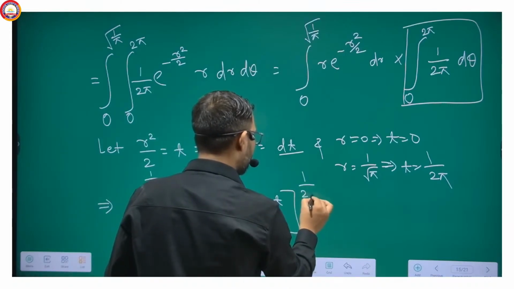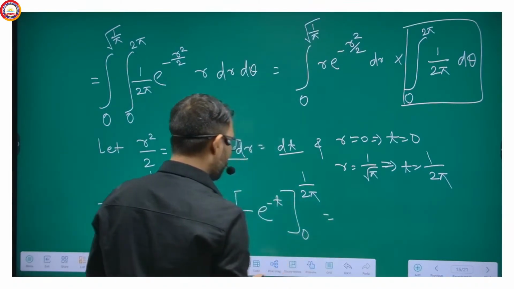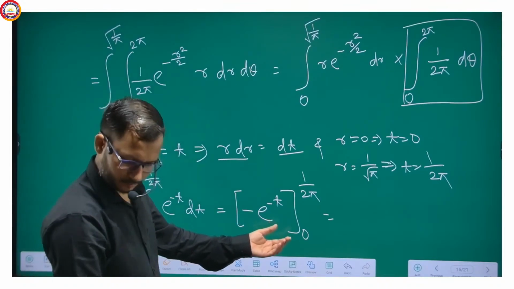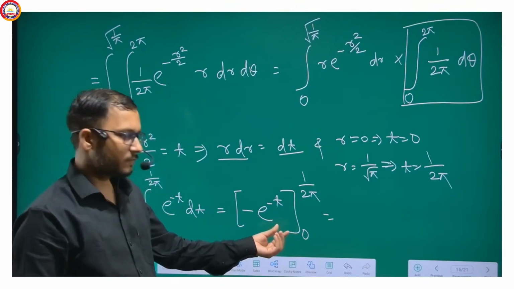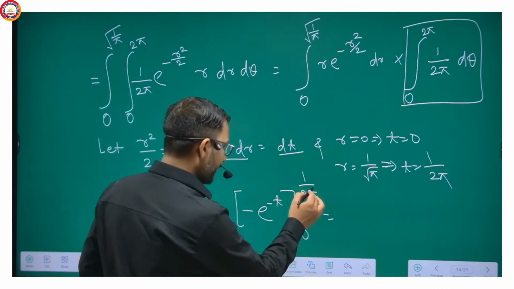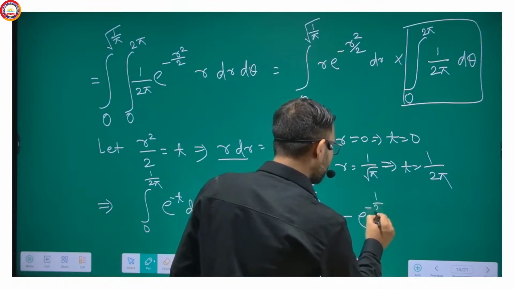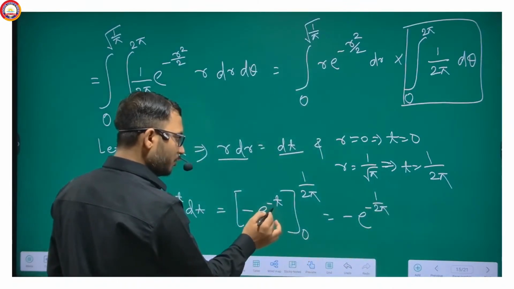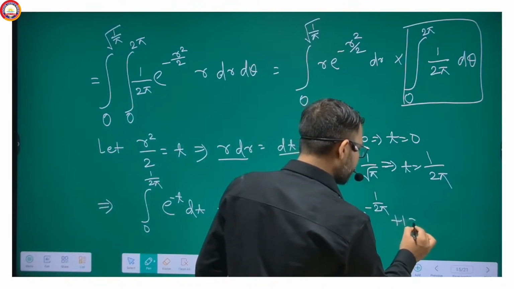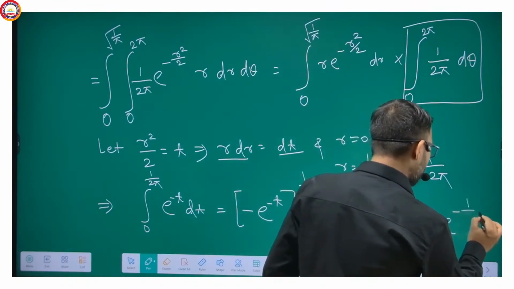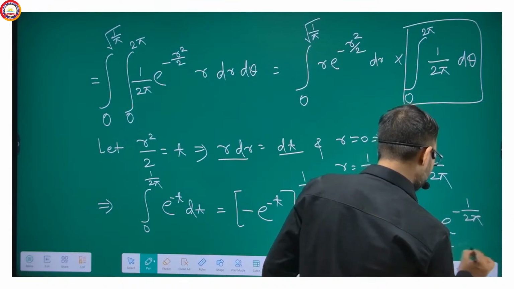So when I put it, this will be minus e to the power minus 1 by 2 pi, and when we put 0, it will be plus 1. So this implies it will be 1 minus e to the power minus 1 by 2 pi, and that's the answer.